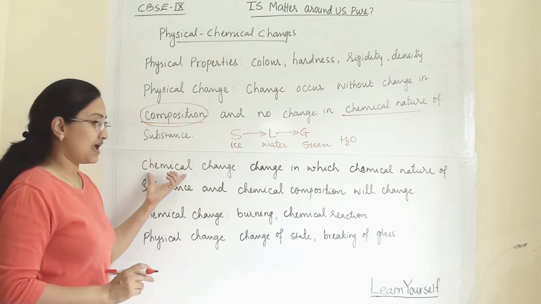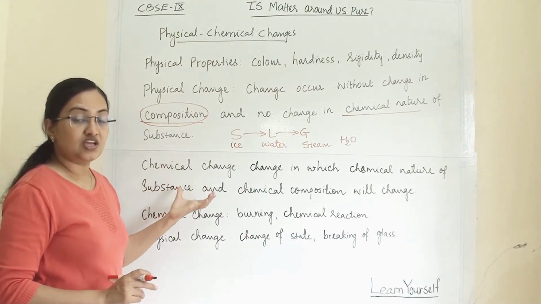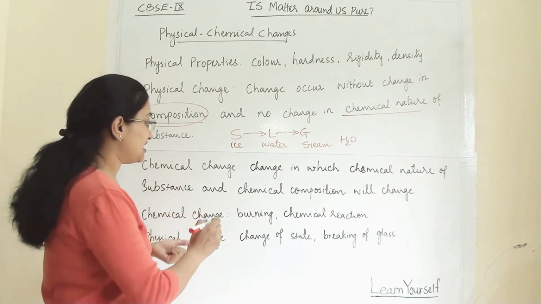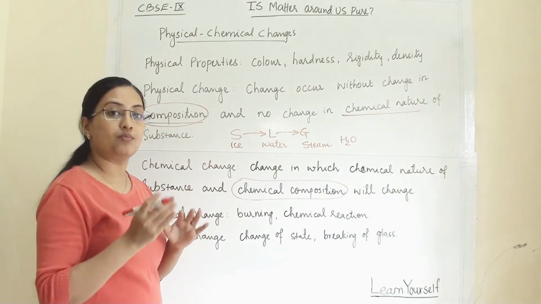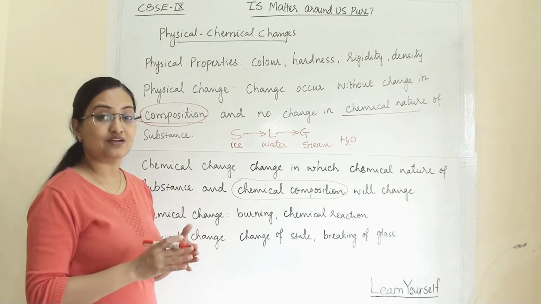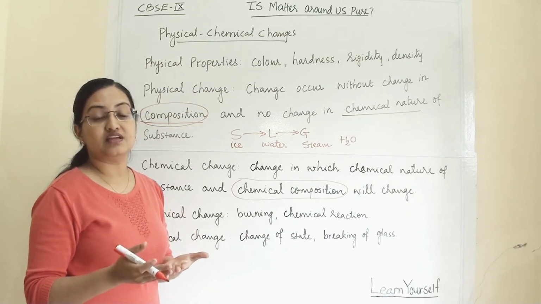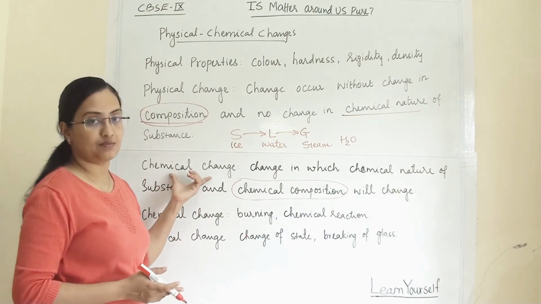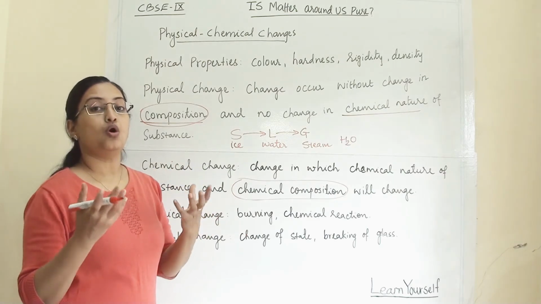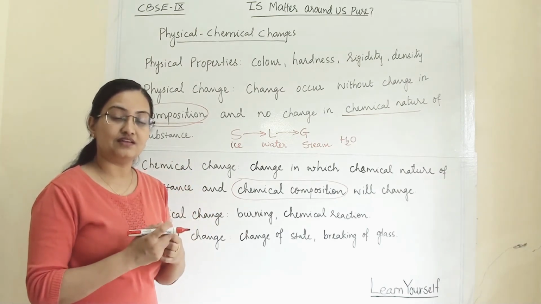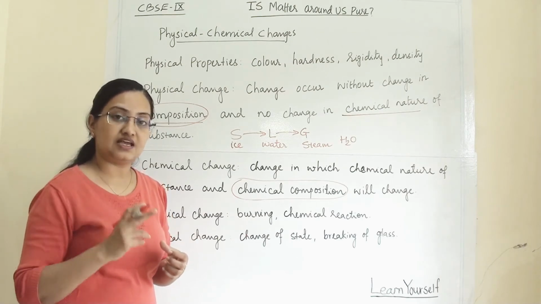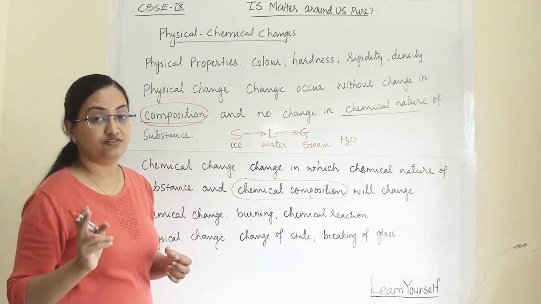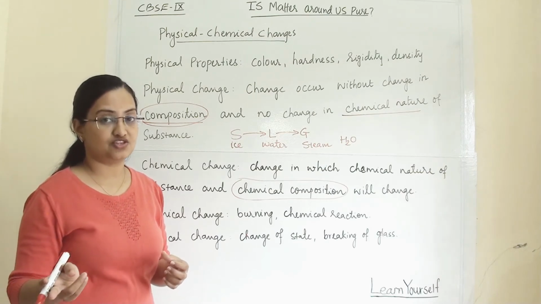Now, what is a chemical change? A chemical change is a change where the chemical composition of the substance will change and its chemical properties will also change. That means any chemical reaction can be termed a chemical change, when two or more substances come together and form another substance, a new substance. That is termed a chemical reaction and that is a chemical change.